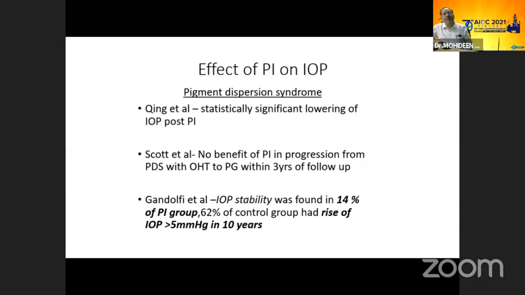The effect of PI on IOP in pigment dispersion syndrome: in the Quint et al. study, there was a statistically significant lowering of IOP post-PI. In Scott et al., there was no benefit of PI in progression from PDS to pigmentary glaucoma in 3 years of follow-up. In Gandolfi et al., IOP stability was found in 14% in the PI group. The control group had a rise of IOP of more than 5 mmHg in 10 years of time.